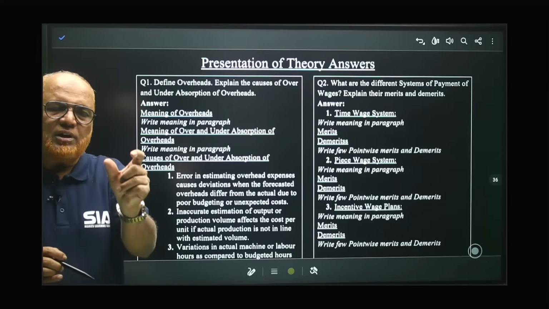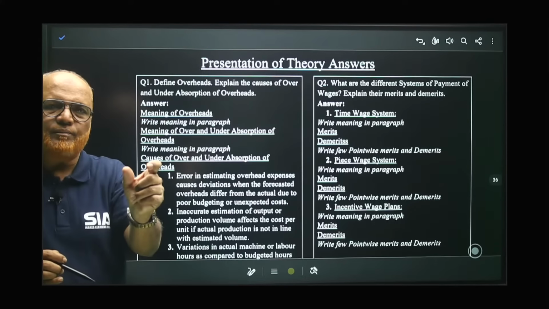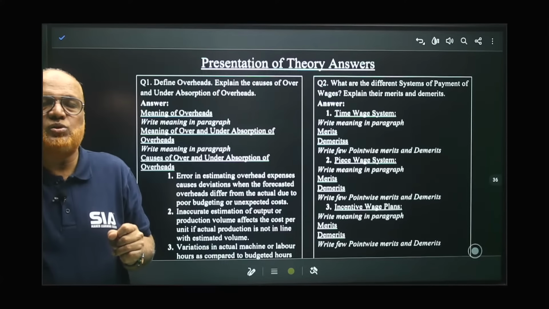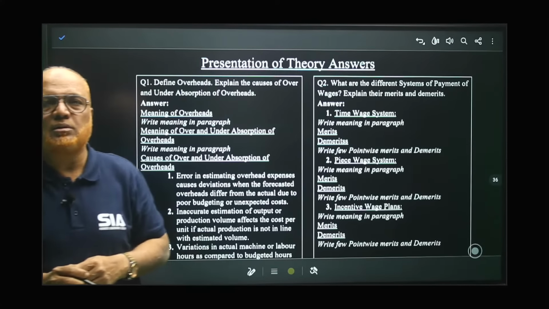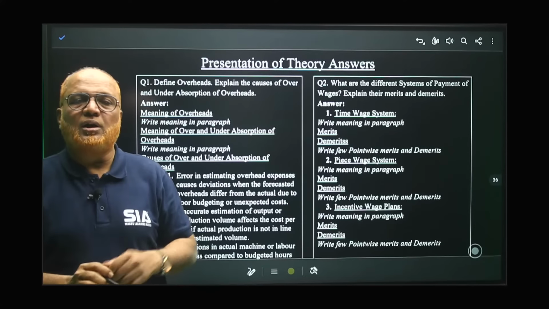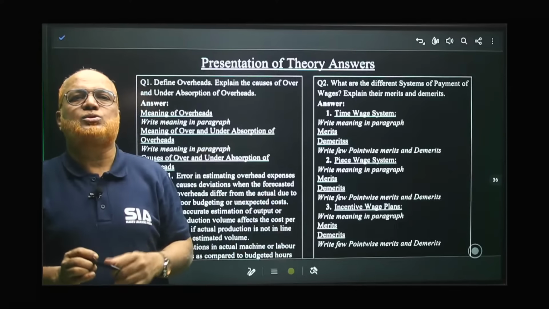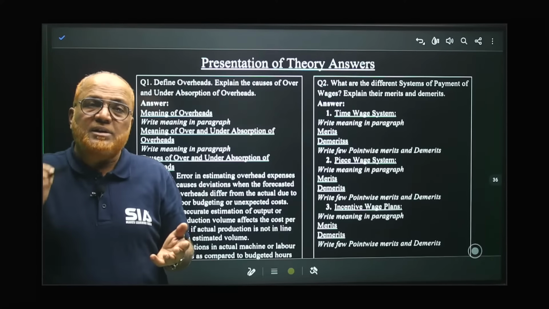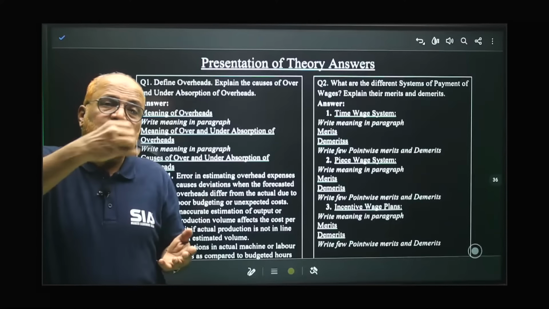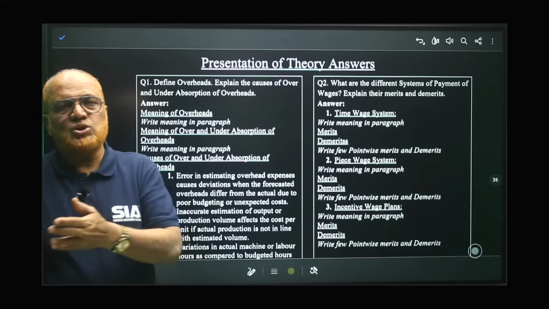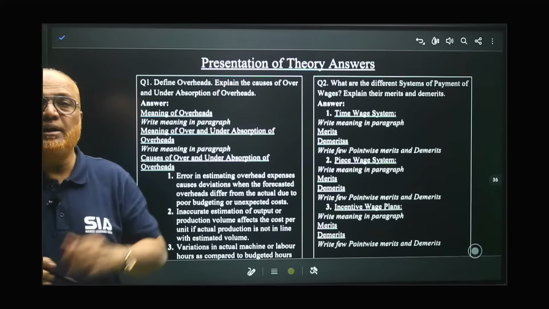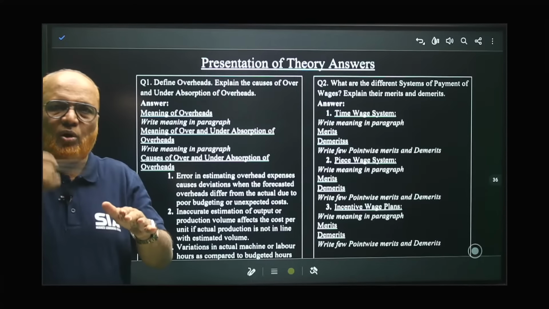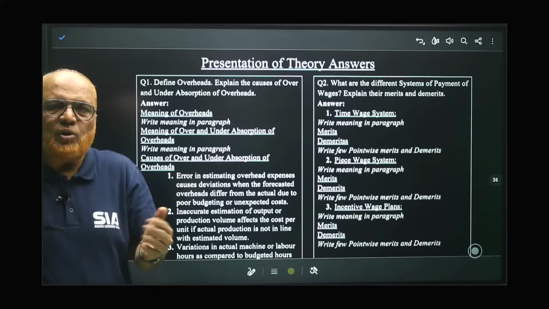Suppose if we calculate 40% of works cost, it comes to 10,000. But actual overhead, actual office overhead when we incur it, comes to 12,000. So actual overheads are 12,000, whereas absorbed overheads are 10,000. This is the case of underabsorption. But sometimes it will happen that the absorbed amount is 12,000 but actual overhead is 10,000. It is called overabsorbed overhead. So if we charged more in the cost sheet, it is overabsorbed. If in the cost sheet we have taken less amount, it is called underabsorbed.